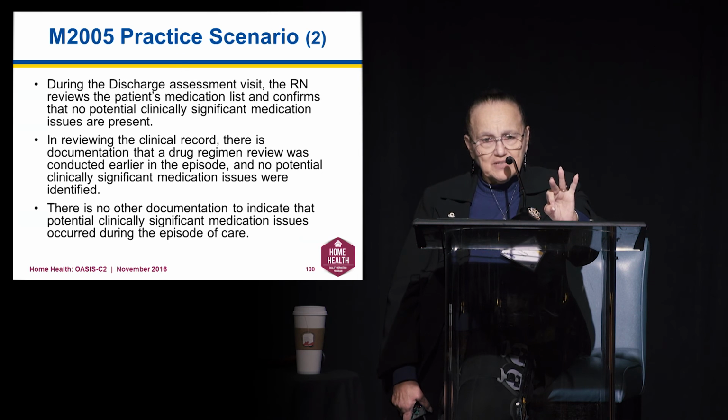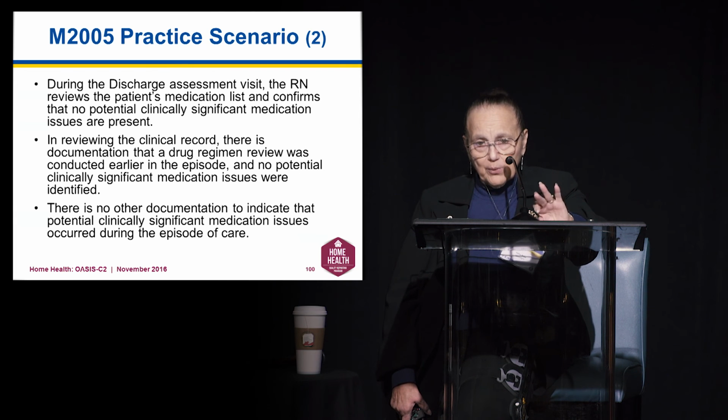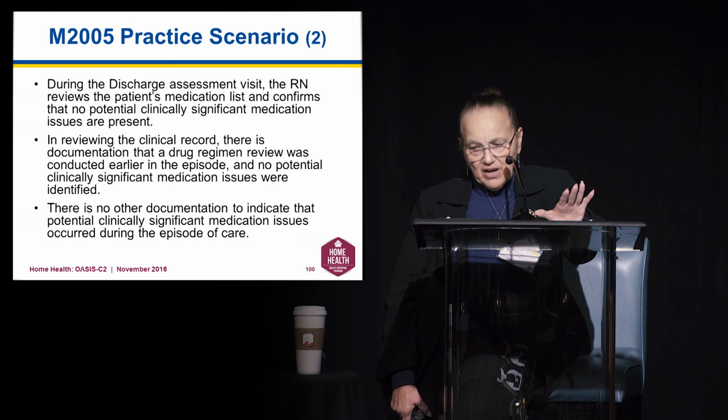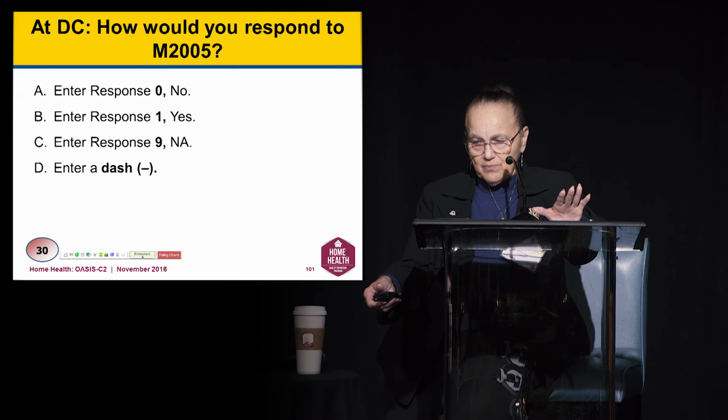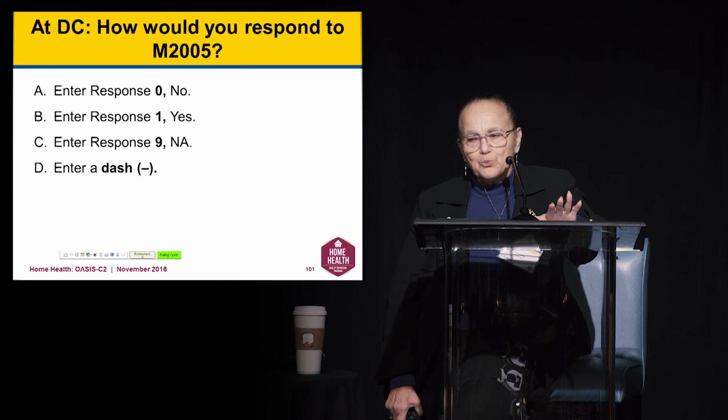So at the time of discharge, the nurse reviews the medications. There are no issues at that time. In reviewing the record, going all the way back, there was an earlier drug regimen review and no issues were identified. And there's no other documentation to indicate that significant medication issues have occurred during that episode. How will you respond to 2005 at discharge?